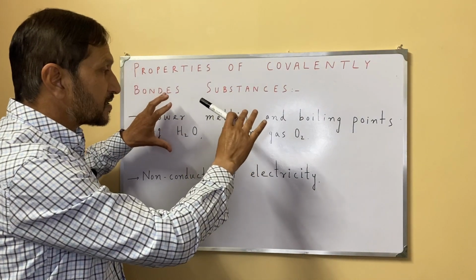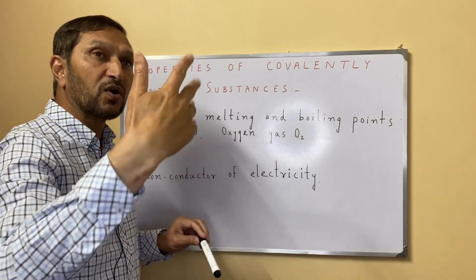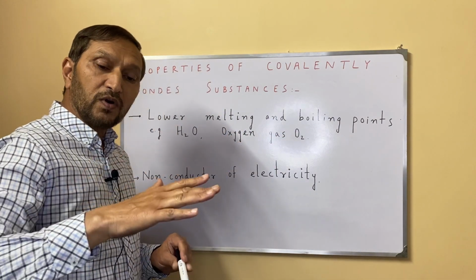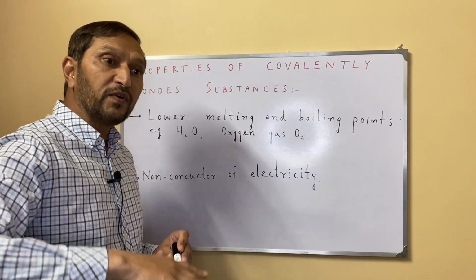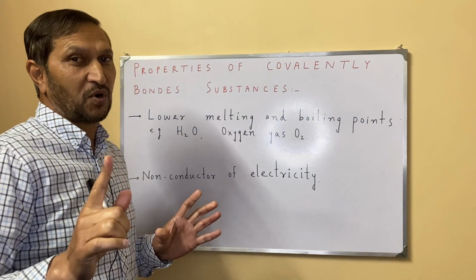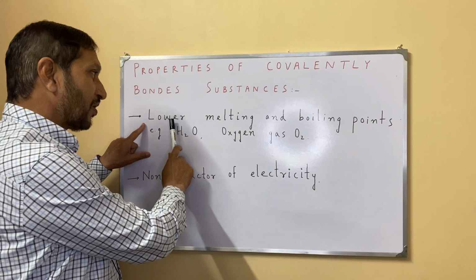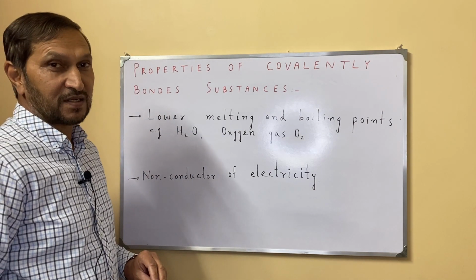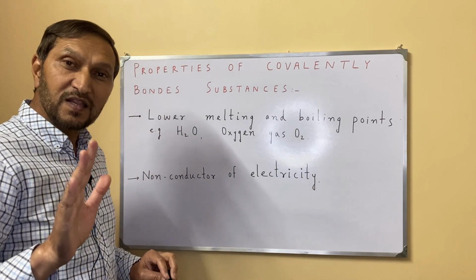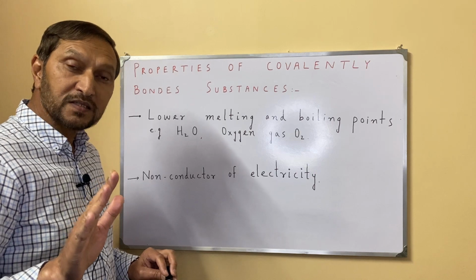When the substances, either elements or compounds, are formed through covalent bonding, they have certain properties, and these properties are that they have lower melting and boiling points. Why do they have lower melting and boiling points?